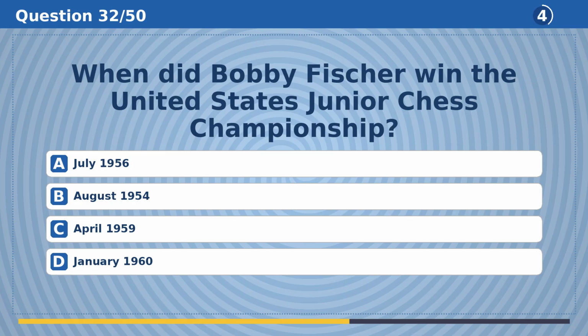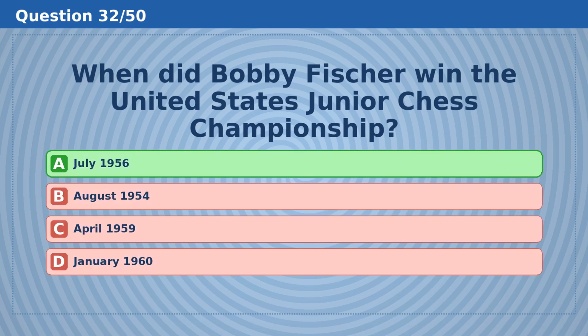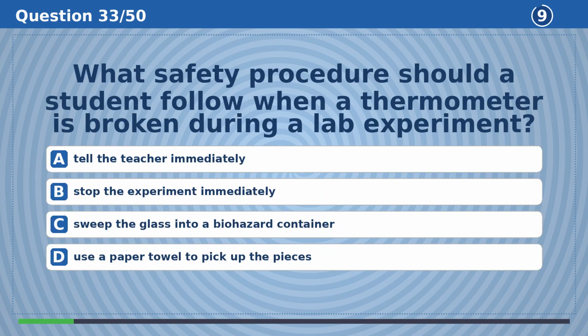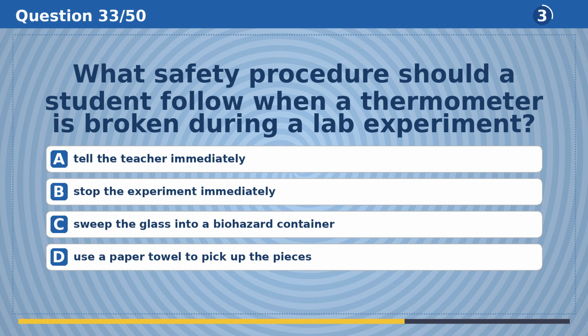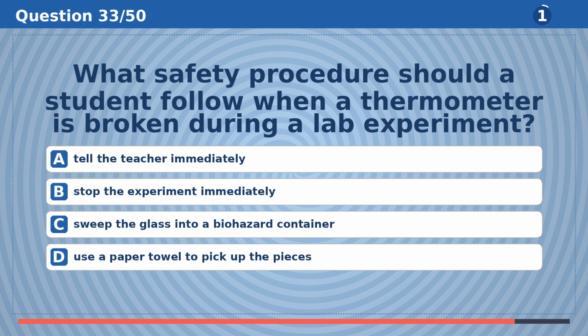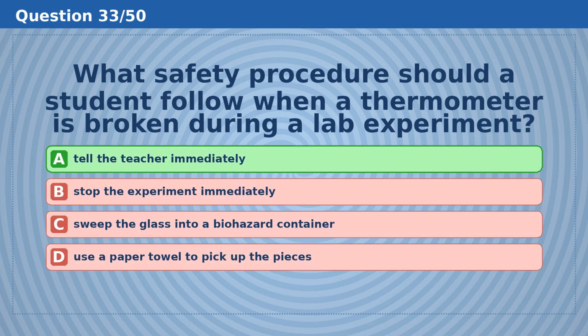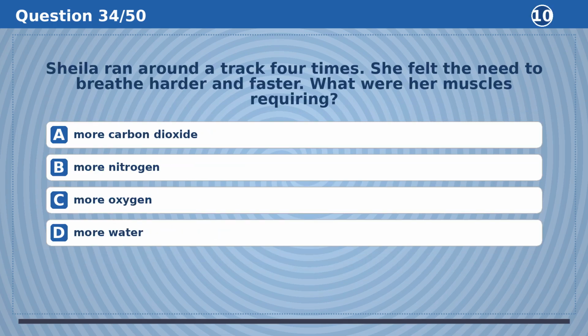When did Bobby Fischer win the United States Junior Chess Championship? The answer is A, July 1956. What safety procedure should a student follow when a thermometer is broken during a lab experiment? The answer is A, tell the teacher immediately.